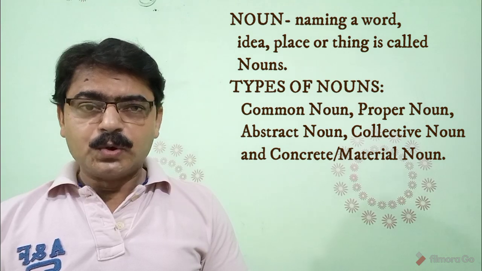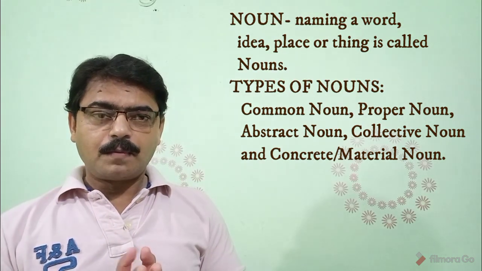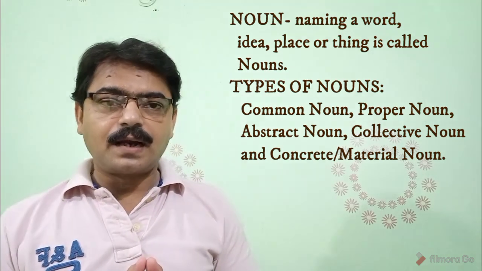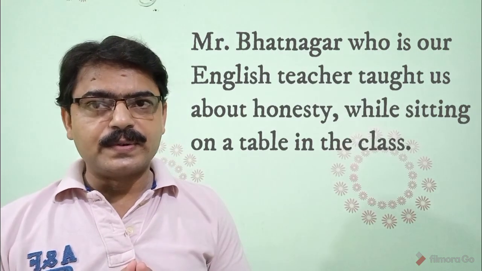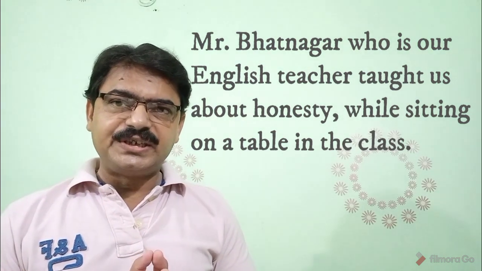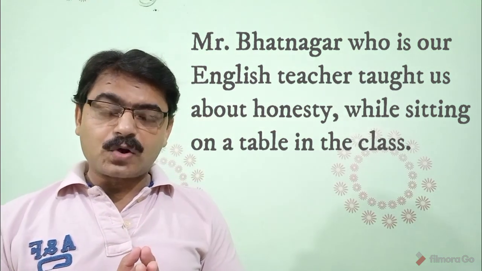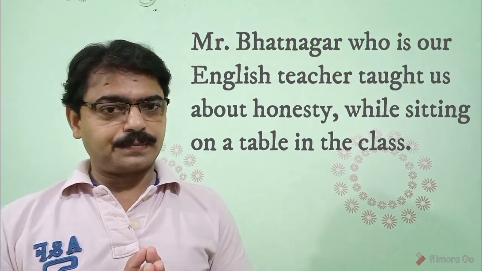And there are usually 5 kinds of noun, and those are common noun, proper noun, abstract noun, collective noun, and concrete noun. And through a sentence, I will try to make you identify all these 5 nouns in one sentence. And the sentence before you is: Mr. Bhatnagar, who is our English teacher, taught us about honesty while sitting on a table in the class.